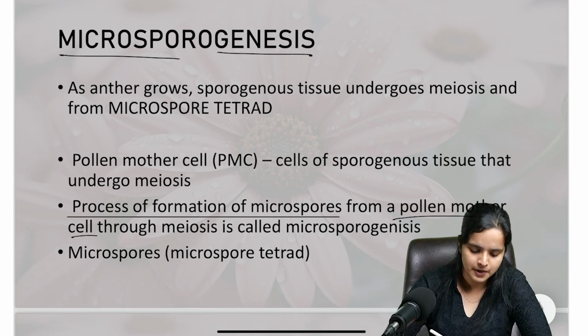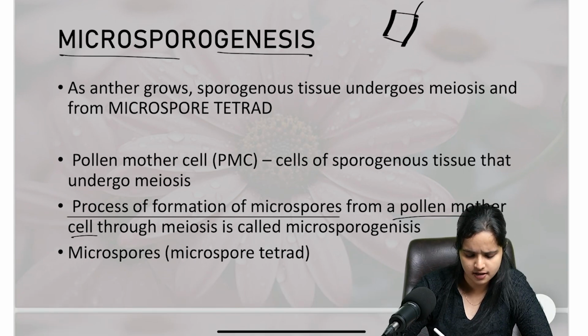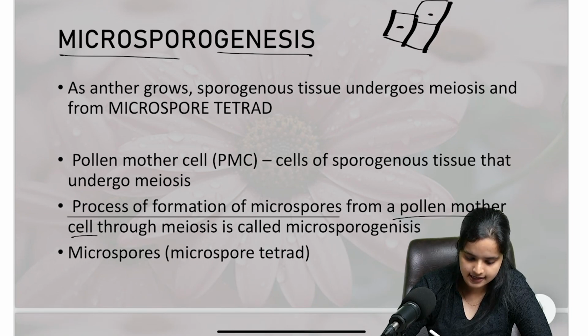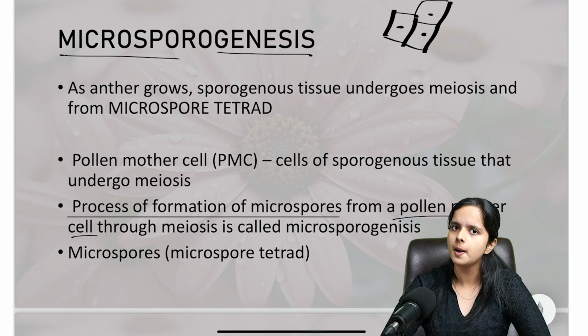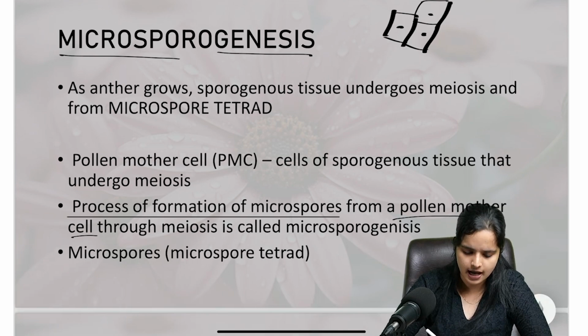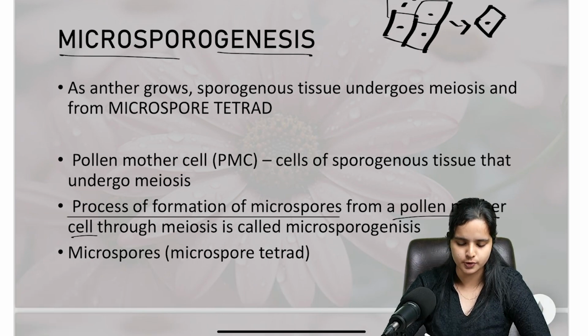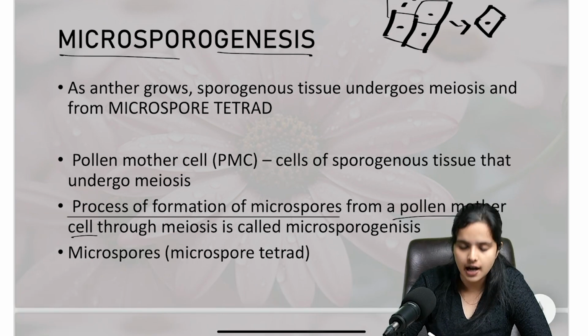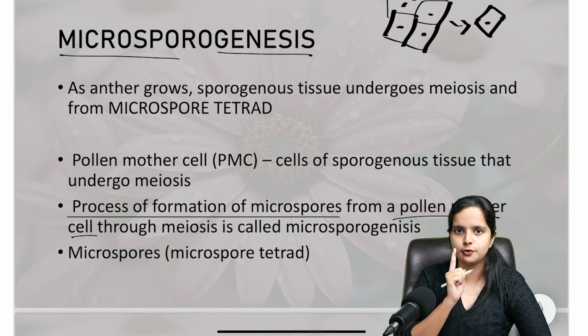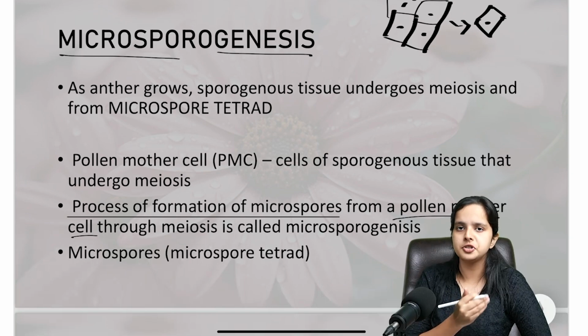Let me make it clear. I said there is sporogenous tissue with many homogeneous cells, and these cells participate in the formation of microspores. I'll just represent one cell over here. There are a lot of cells, and almost all of them develop into microspores. I'll only be showing you the diagram of one cell, but you should understand the same thing happens with all the other cells.